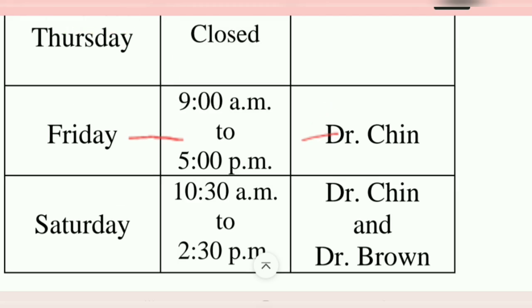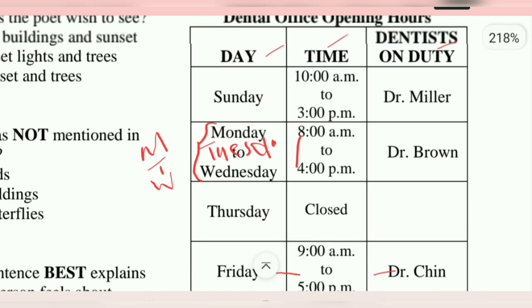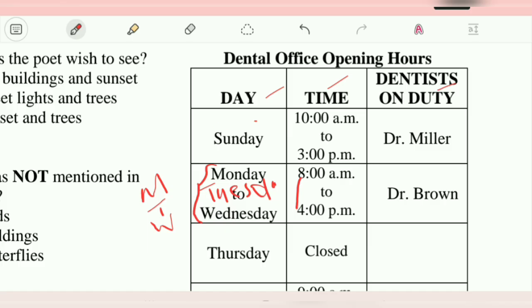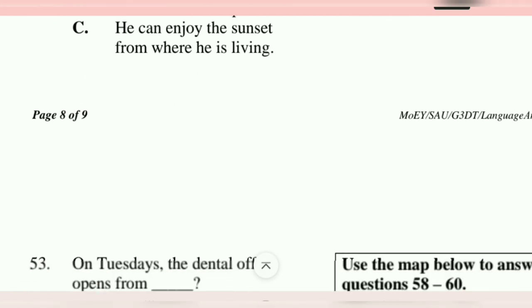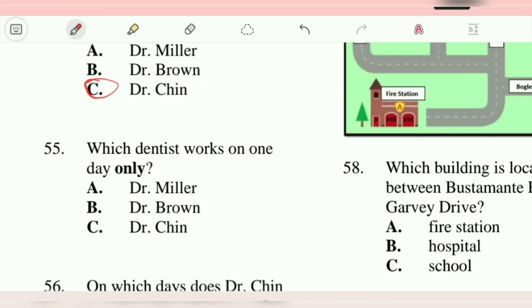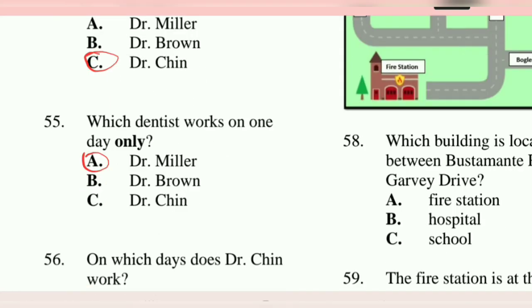55. Which dentist works on one day only? Only shows up for one day. It's going to be Dr. Miller, because he only comes on a Sunday. But Dr. Brown, though you're seeing his name once, he comes Monday, Tuesday, Wednesday, because this is from Monday to Wednesday. So though you're seeing his name once, he's here Monday, Tuesday, Wednesday. So Dr. Miller is only there on a Sunday. So let's go down and find Dr. Miller. Which dentist works on one day? That's Dr. Miller. He's at A.